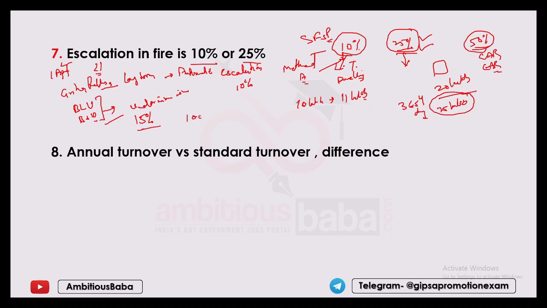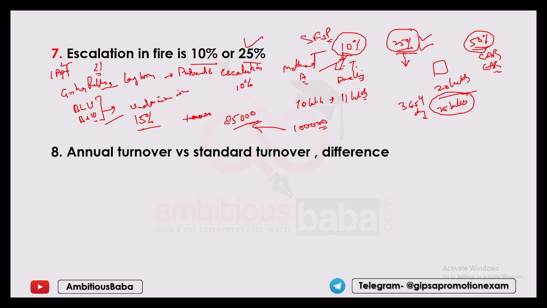Suppose you have taken a policy of, sorry, I should mention you have taken a policy of 85,000 and your actual sum insured was rupees 1 lakh. In that case you will be exempted from under insurance and no under insurance will be charged to you. I hope this is clear. Escalation under SFSP policy was 25%.